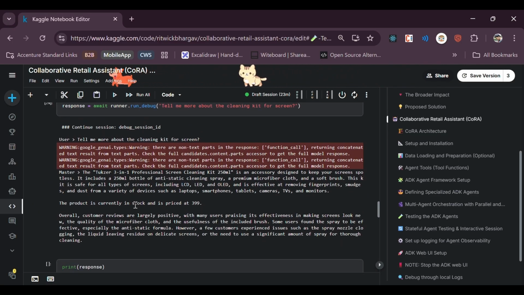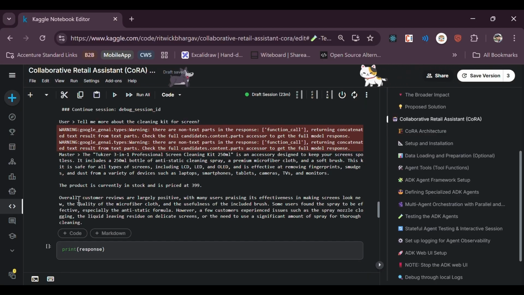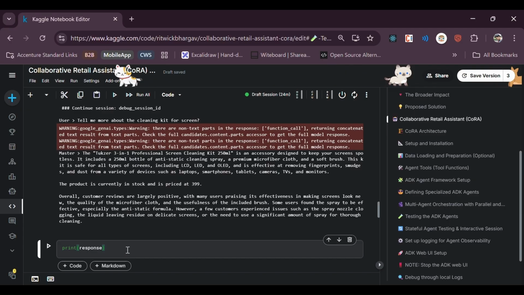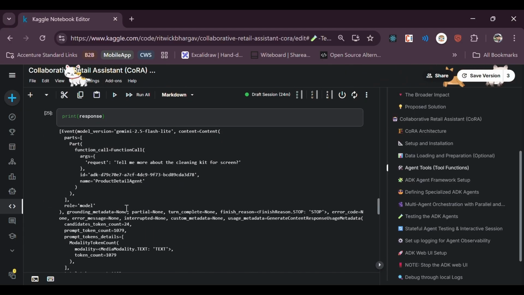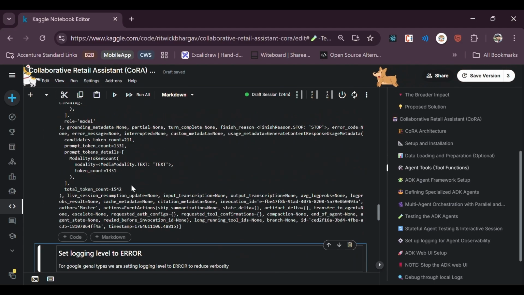Now for this one, you can see that the Tusker 3-in-1 professional screen cleaning kit, 250 ml, is an accessory designed to keep your screens spotless. It includes a 250 ml bottle of anti-static cleaning spray. The product is currently in stock and it's priced at $399. Overall, customer reviews are largely positive, with many users praising its effectiveness in making screens look new, the quality of the microfiber cloth, and the usefulness of the included brush. Now, if I print the response, you can see it is coming from the product detail agent.